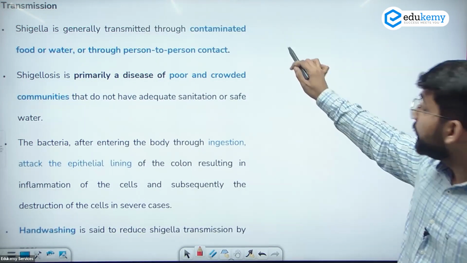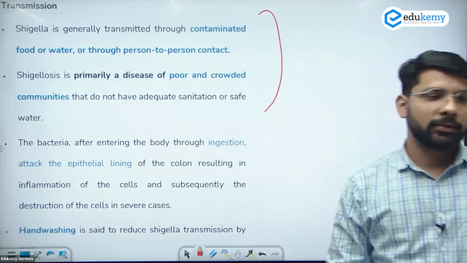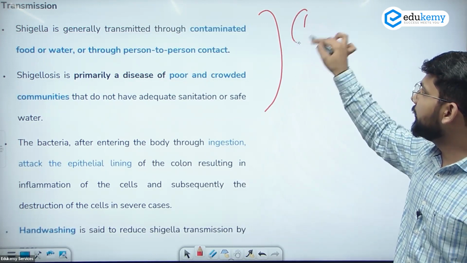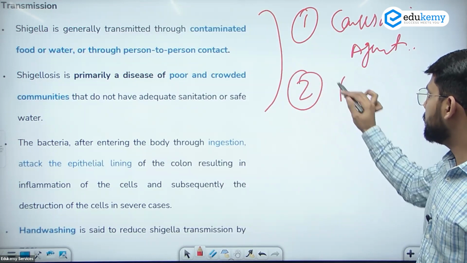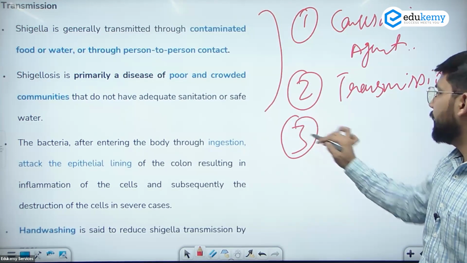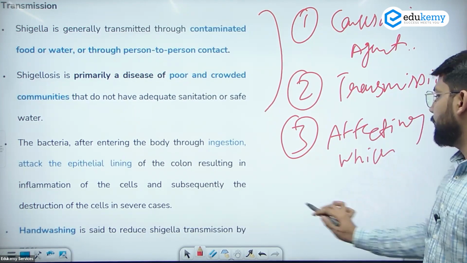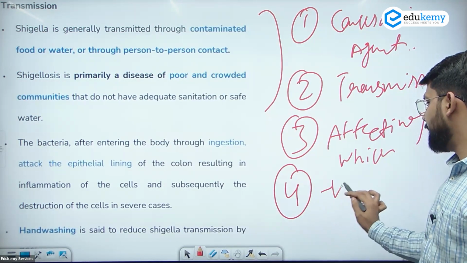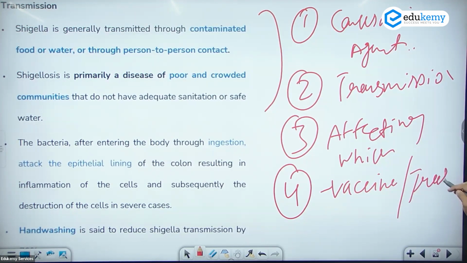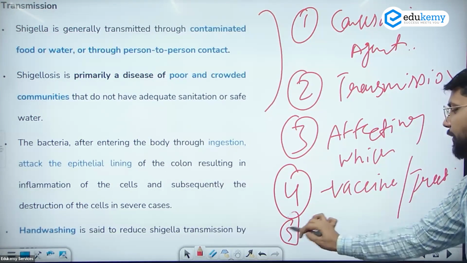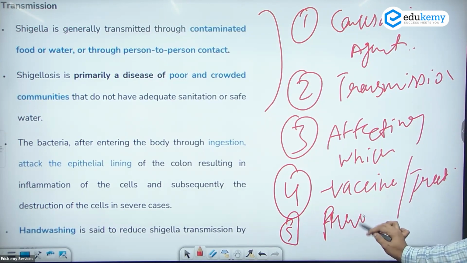Whenever you are reading a disease, you need to know: number one, causative agents. Number two, transmission. Number three, which part of the body it affects. Number four, any vaccine or treatment available. Number five, prevalent in which area: a specific area or all over the world. These are the five dimensions whenever you are reading a disease.